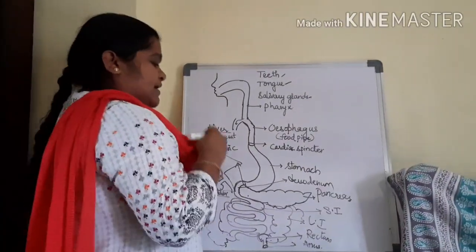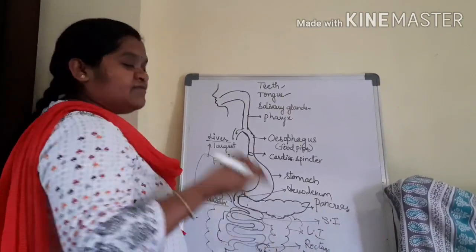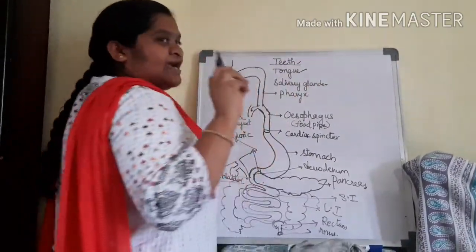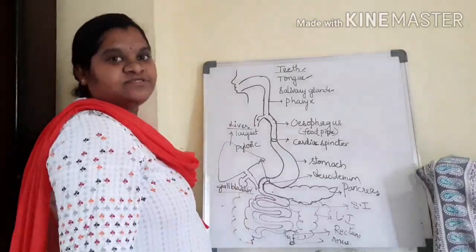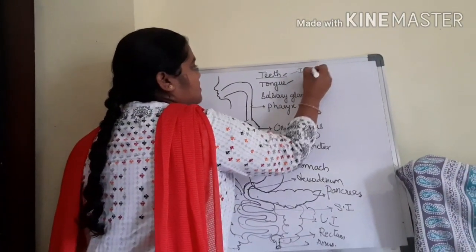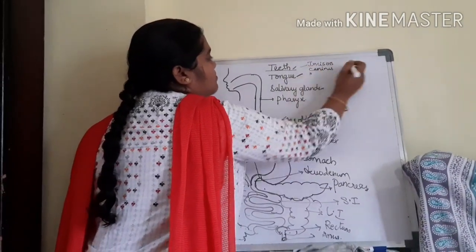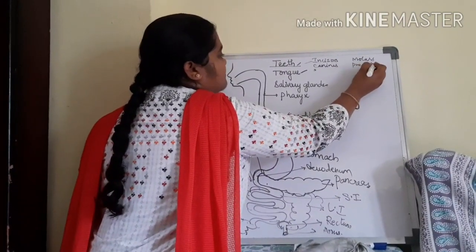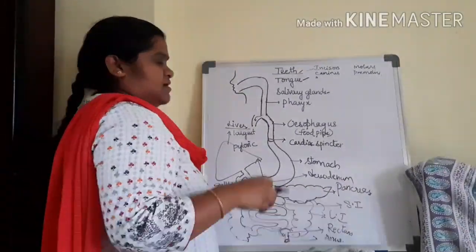I already told that digestion takes place in the mouth. Whatever food is taken in by our mouth will be masticated into fine particles with the help of teeth. We have different types of teeth. What are they? Incisors, canines, molars and premolars. So these are the different types of teeth present in our mouth.